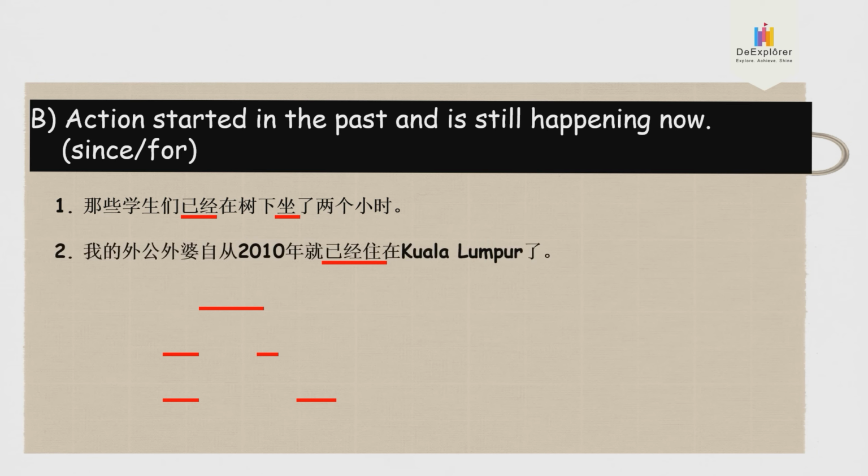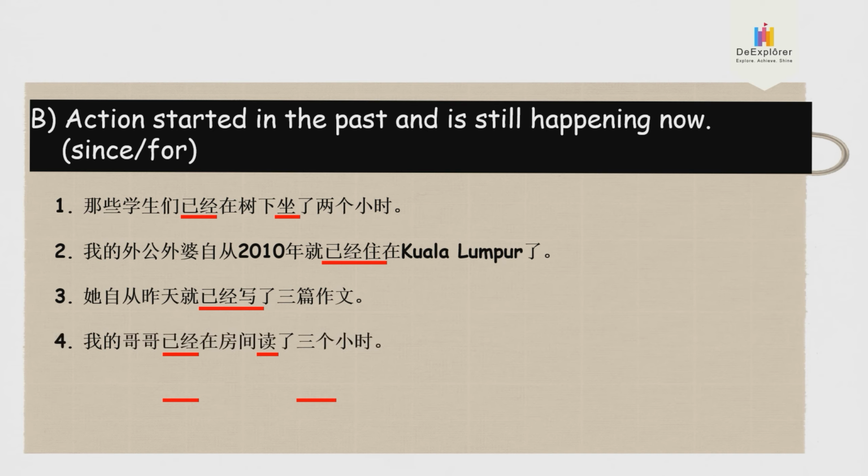Two, 3, 4. And number 5. Okay, so if you take a look at all these sentences from number 1 to number 5, you find that the action is still happening now. 就是以前的发生，就是